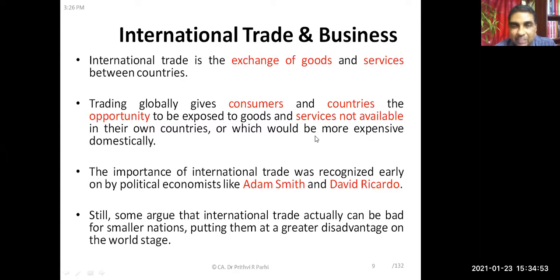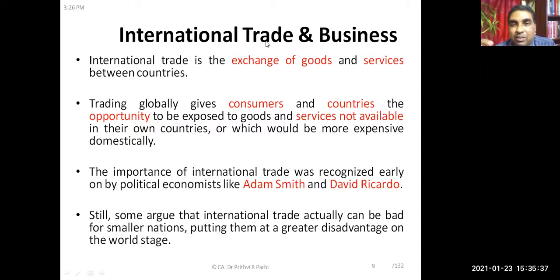So this is the importance of international trade. And this importance was recognized long back by famous economists like Adam Smith and David Ricardo. They developed some theories of international trade, which we are going to learn subsequently. But after understanding this basic concept, we may still debate whether international trade or international business is good or bad. On the basis of certain factors, it may be good, and on the basis of some other factors, it may be bad. For some people it may be bad, for some people it may be good.